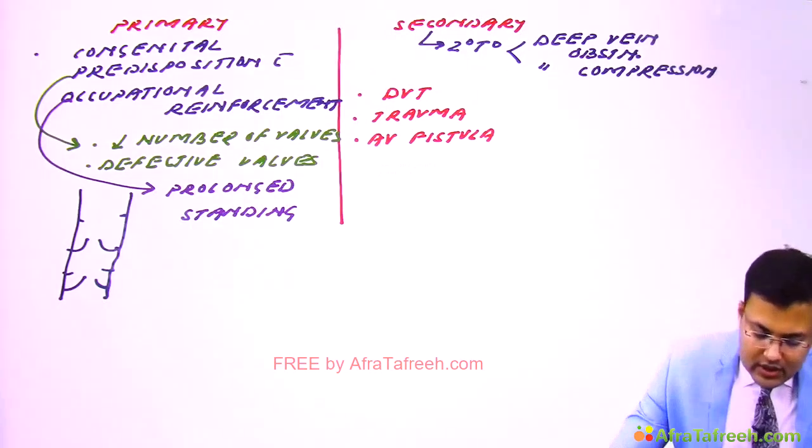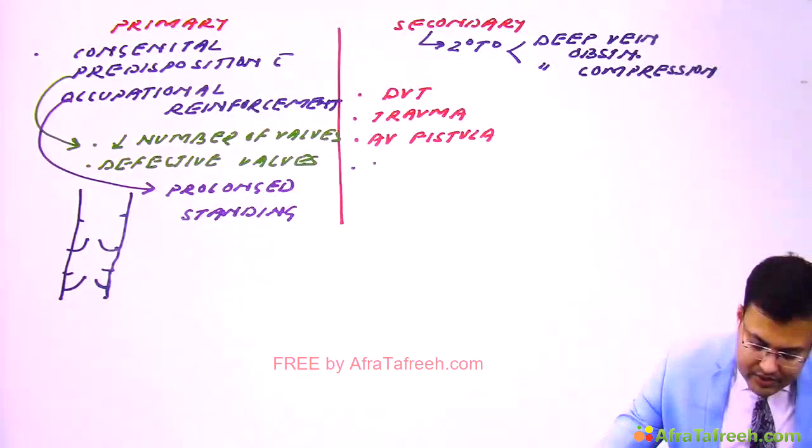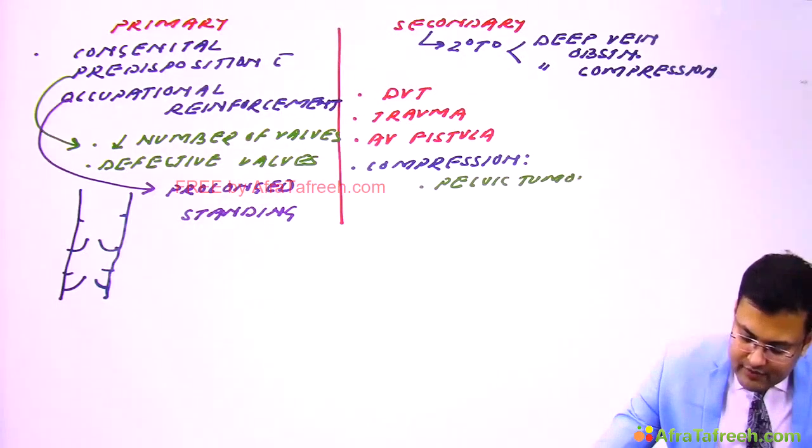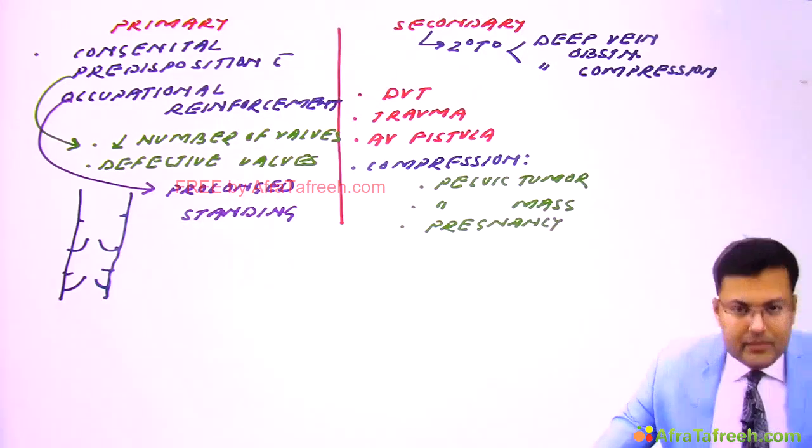Clear? So other causes: deep vein compression because of a pelvic tumor, a pelvic mass, or it is also seen in pregnancy.